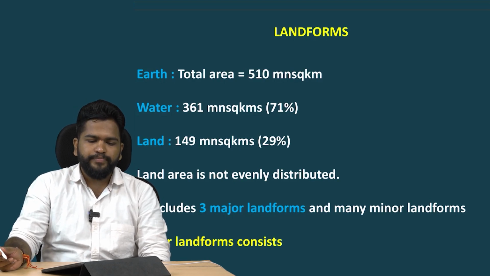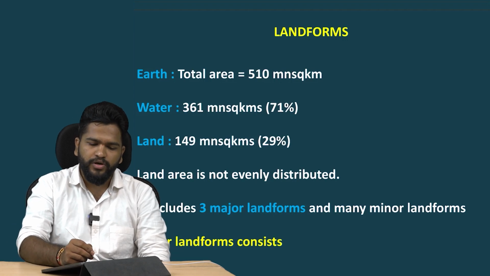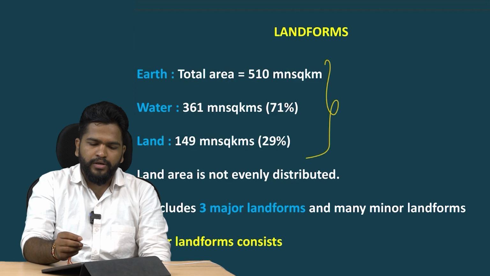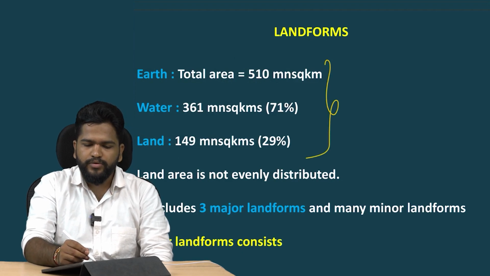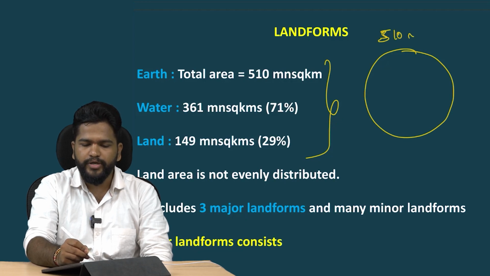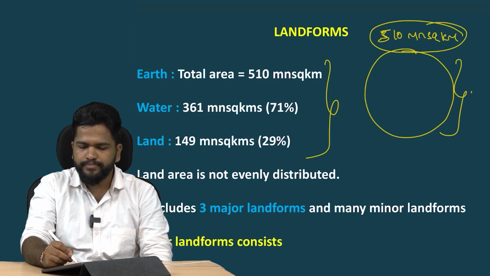So before going to the landform topic, let's look at the statistics of the landforms. If we consider the entire earth, it is around 510 million square kilometers.